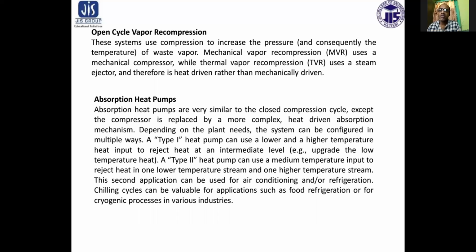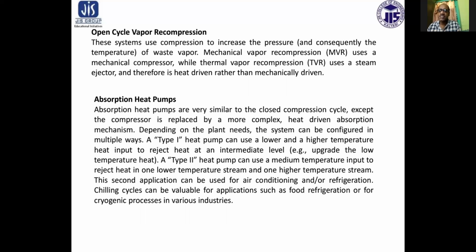Depending on the plant need, the system can be configured in multiple ways. This heat pump can use medium temperature inputs to reject heat in one lower temperature stream and one high temperature stream. The second application can be used for air conditioning and or refrigeration.